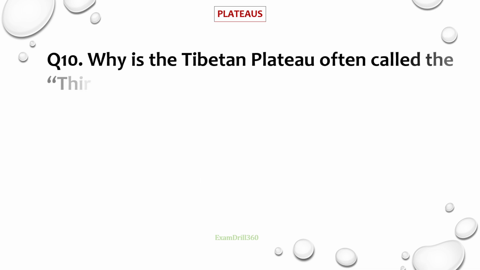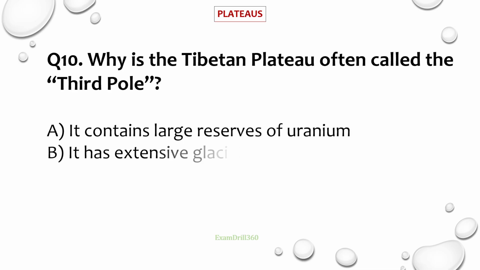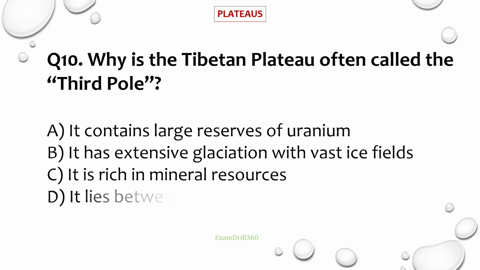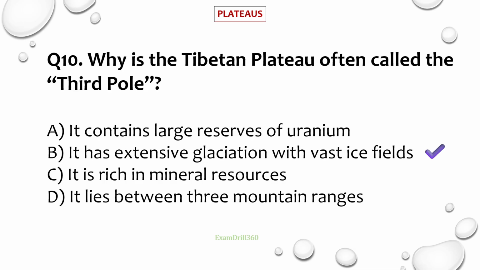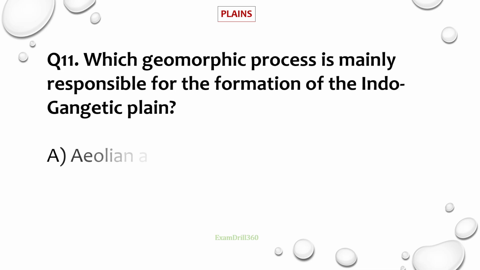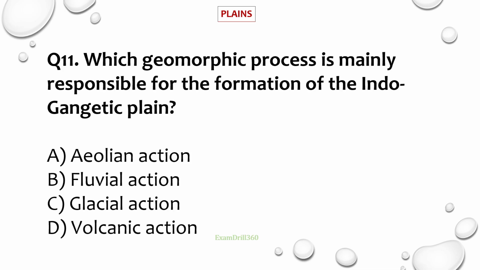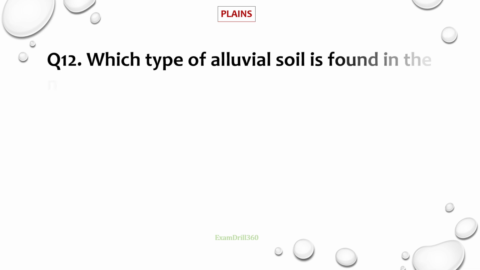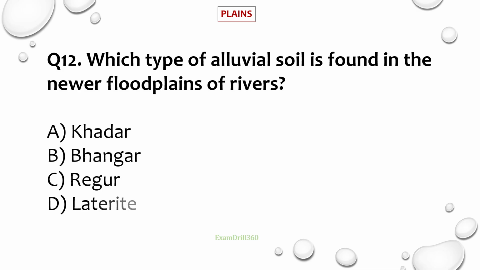Question number 10. Why is the Tibetan Plateau often called the third pole? Correct answer is because it has extensive glaciation with vast ice fields. Question number 11. Which geomorphic process is mainly responsible for the formation of the Indo-Gangetic Plain? Correct answer is fluvial action. Question number 12. Which type of alluvial soil is found in the newer floodplains of rivers? Correct answer is Khadar.